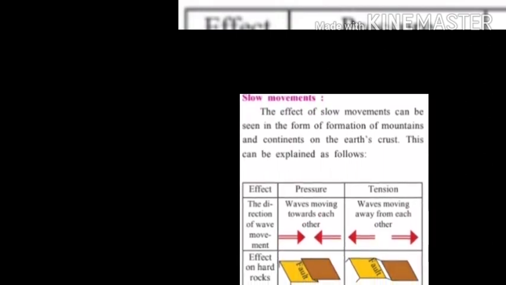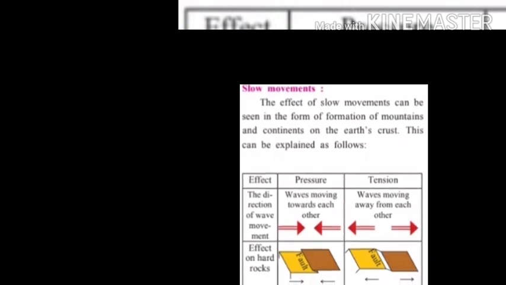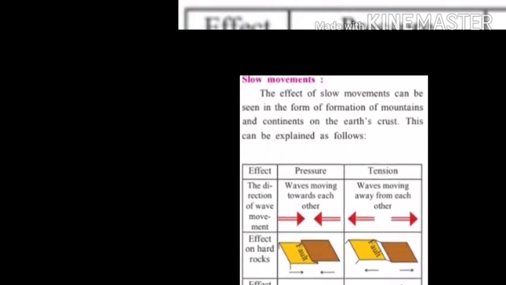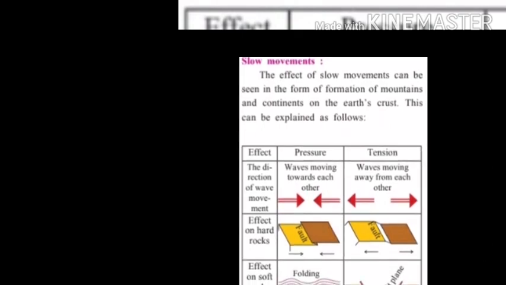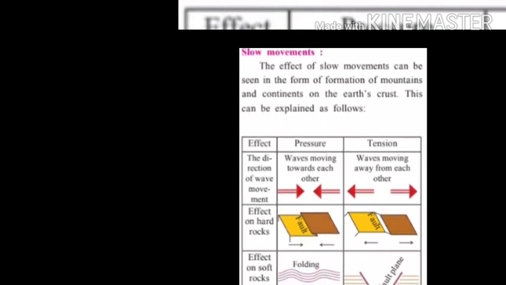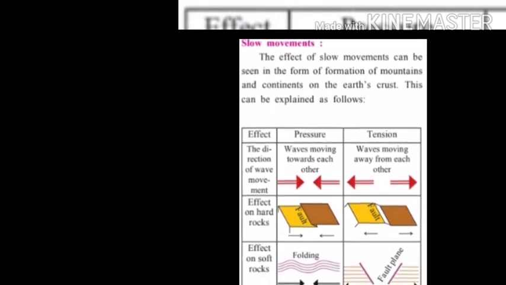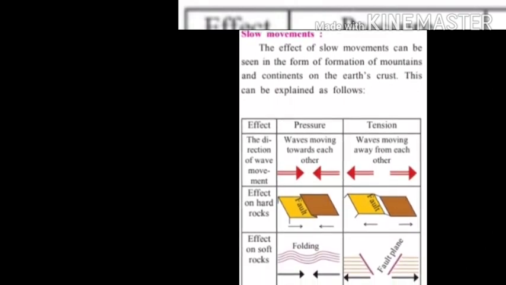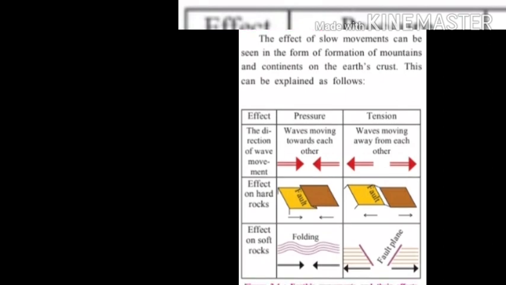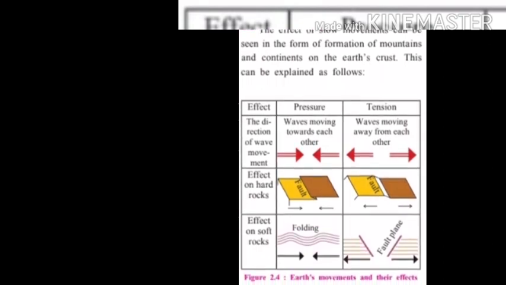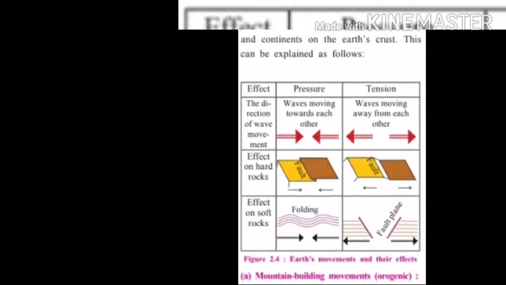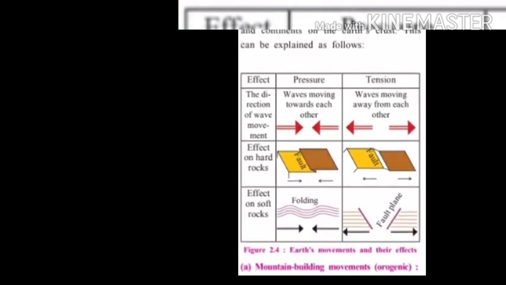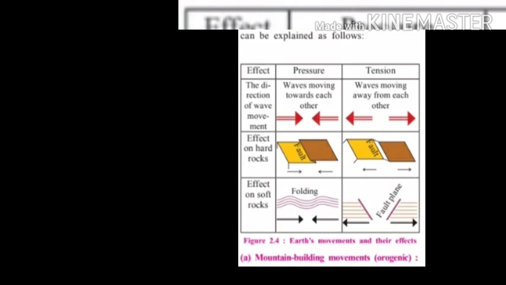Slow movements, the movements in the interior of the earth that are caused by continuous and slow release of energy, are called slow movements, slow internal movements. Slow internal movements give rise to mountains and continents. It means due to the slow movements there is a creation of mountains and continents.